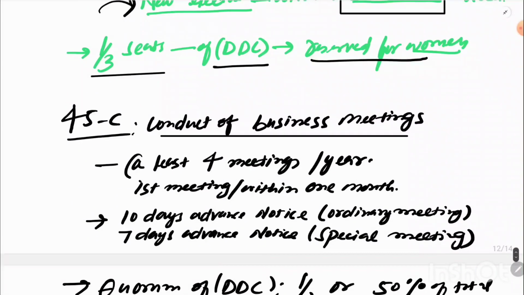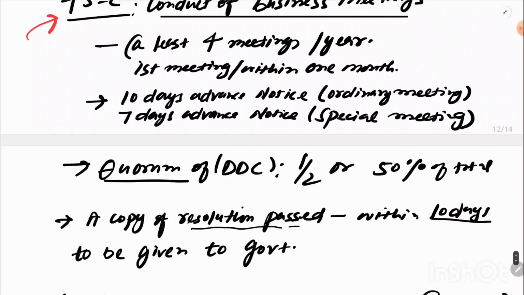Now moving to section 45C, okay. I am taking it at a slower pace because I know this is very difficult and you have to focus here, okay. How is the business conducted, okay? There have to be at least 4 meetings per year. It means in 4 months there has to be at least 1 meeting, okay. That is 4 meetings per year, okay.